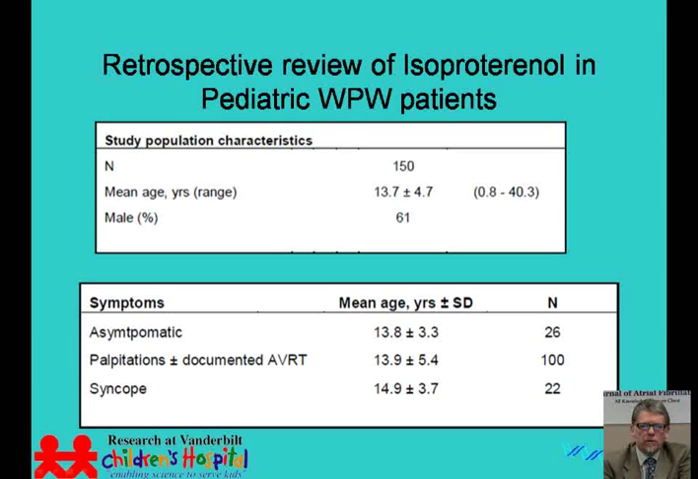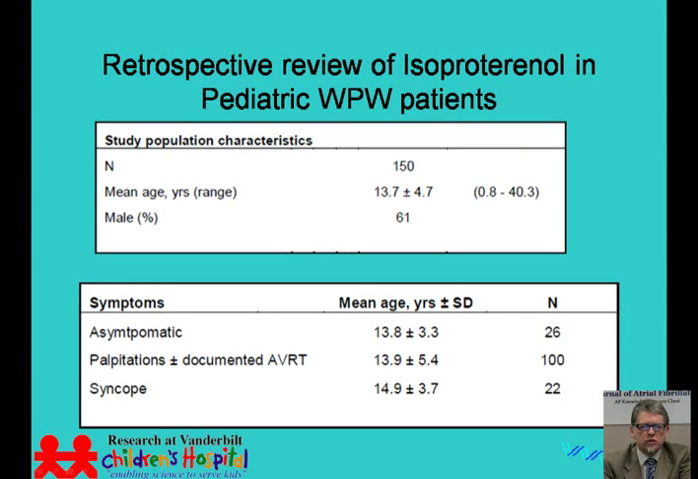We performed a retrospective review of isoproterenol and its effects on accessory pathway conduction in a pediatric population, primarily of WPW patients undergoing electrophysiology testing. We found 150 patients, which represented most of the population we had studied over the course of 4 years, who had been challenged with isoproterenol during their EP studies. Most were in the pediatric and adolescent population. We had one adult patient that we excluded from most of our data analysis. Slightly more than half of these were males.